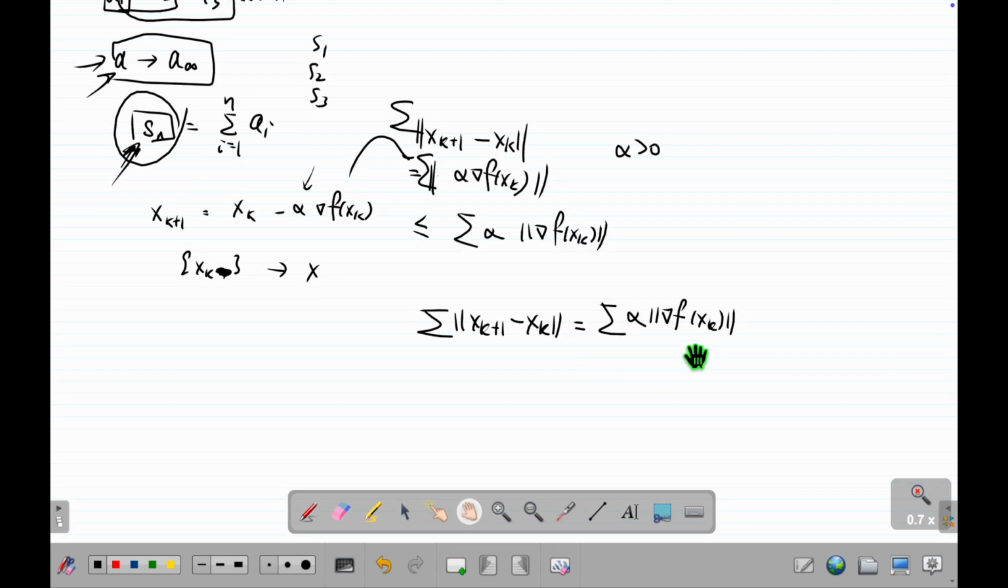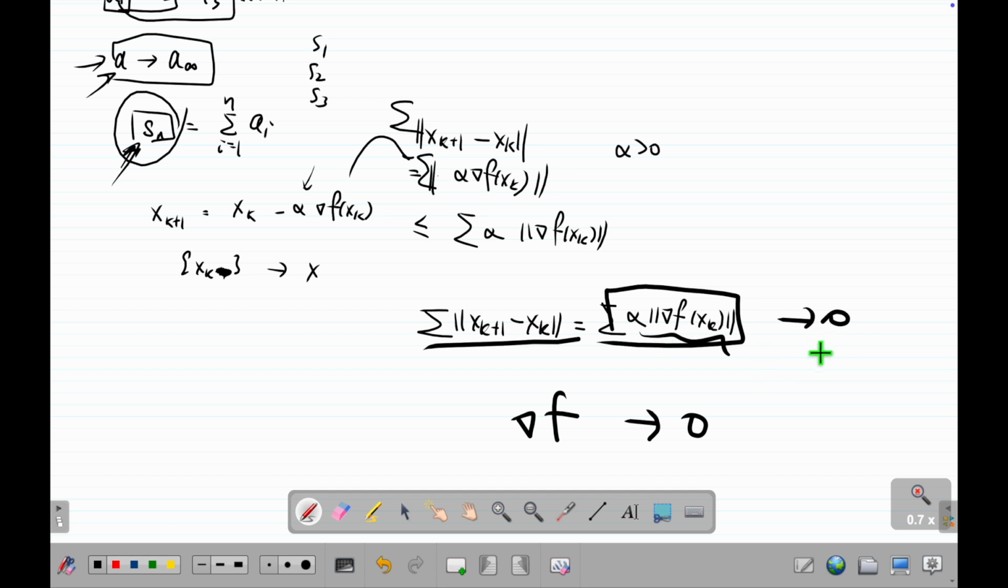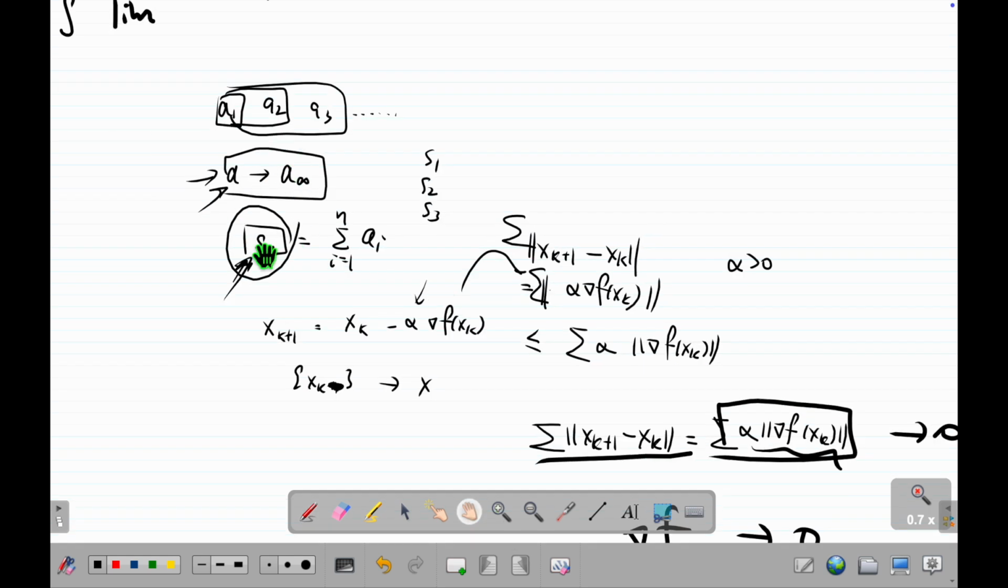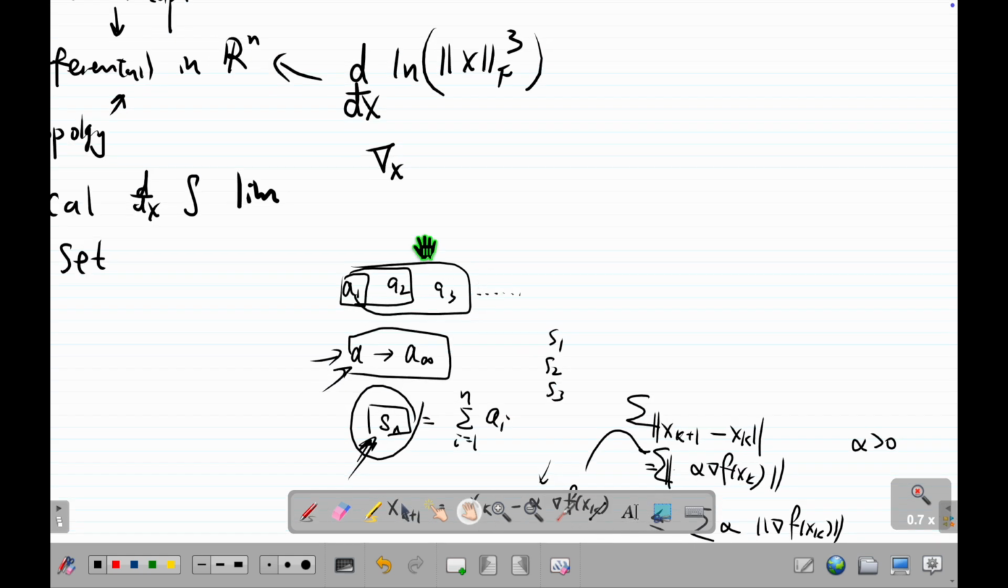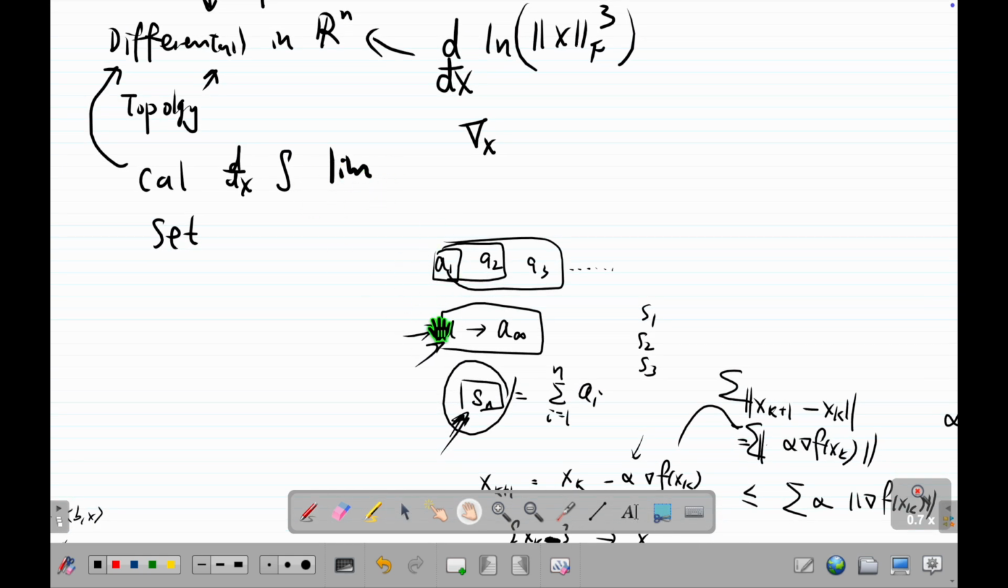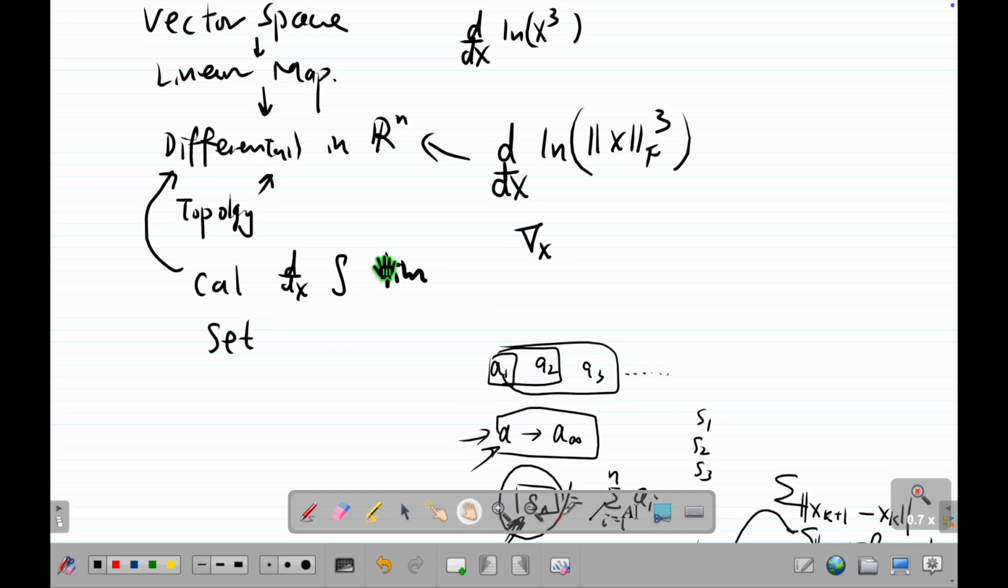Suppose you know that for gradient descent, the gradient converges to 0. Then this thing converges to 0, this thing converges to 0, that means this thing converges to 0. By the argument that a sum converging means the sequence converges, the thing inside converges. Then gradient descent converges. That's how we prove gradient descent converges. So that means we may need some calculus analysis ideas, tricks or methods. So that's why we need this.